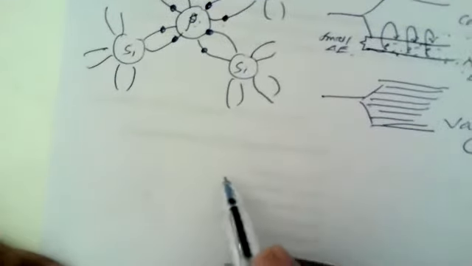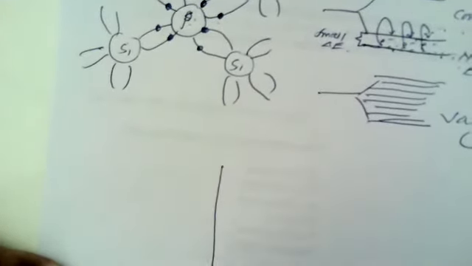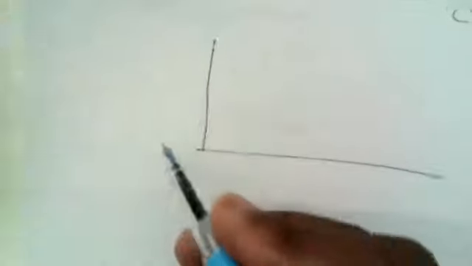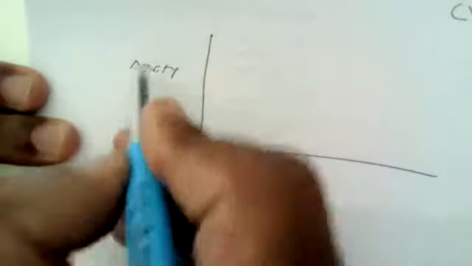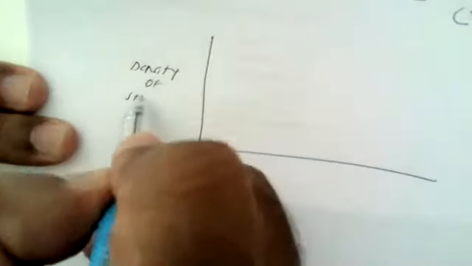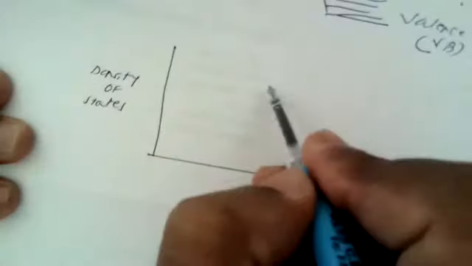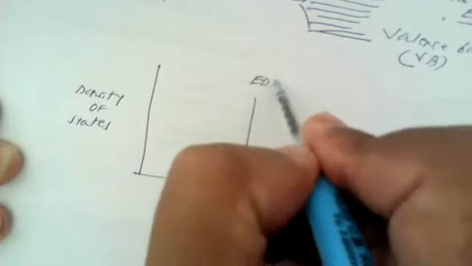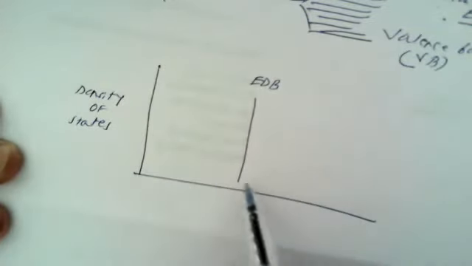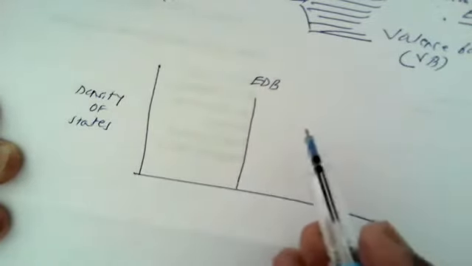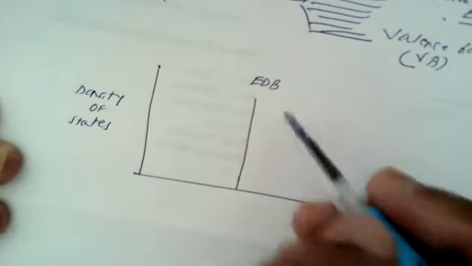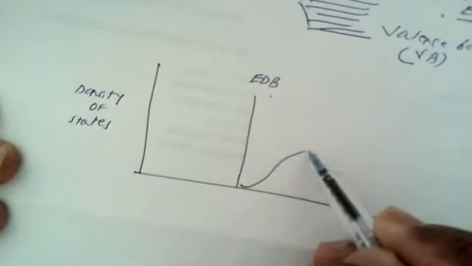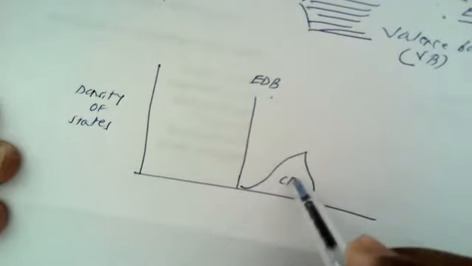Now, if we want to show the energy profile for these n-type semiconductors, then on the x-axis we show the density of states, and this is the electron donor band, which is present in between the valence band and the conduction band, very close to the conduction band.